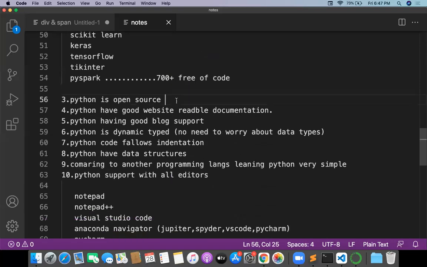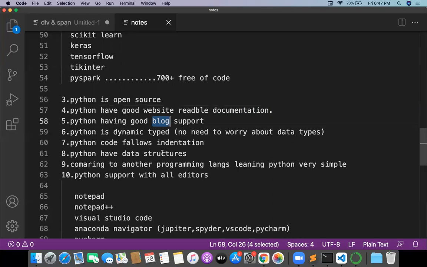And one more feature, Python is open source. It's free of cost. However much time you want to use it, you can use it. There is no need of payment for this. Python has good, readable documentation and good blog support. Python is dynamically typed, so no need to worry about the data types. Python code follows indentation, and Python has data structures. Compared to other programming languages, Python is very, very simple.